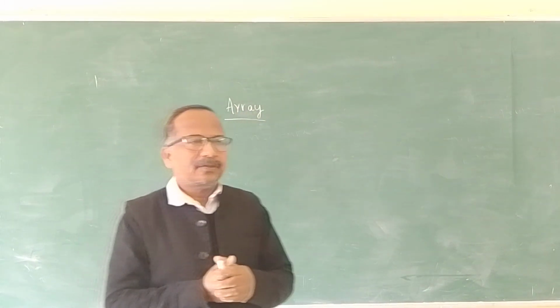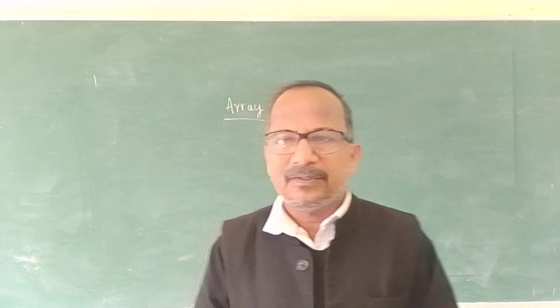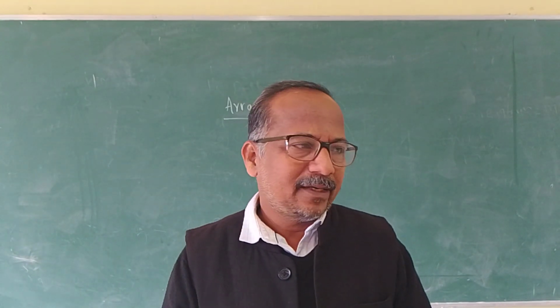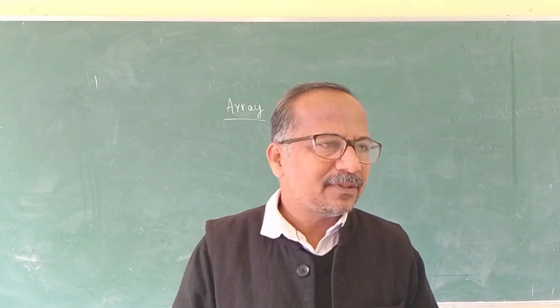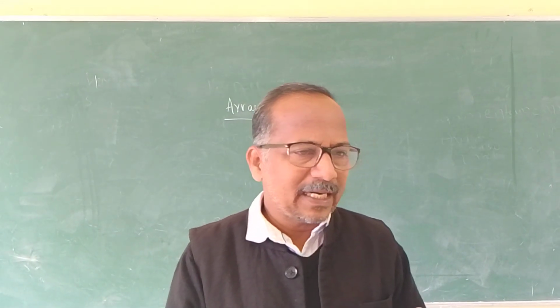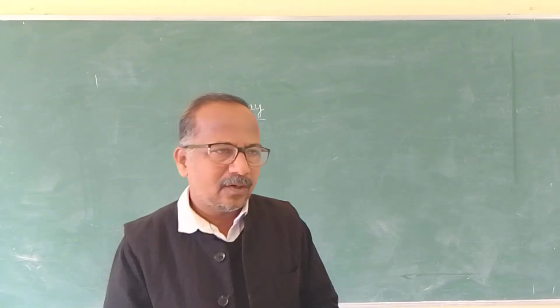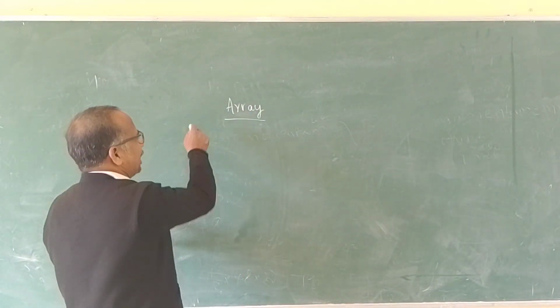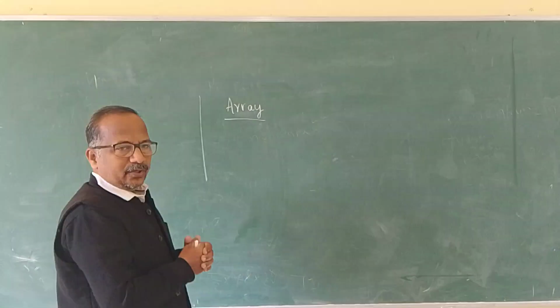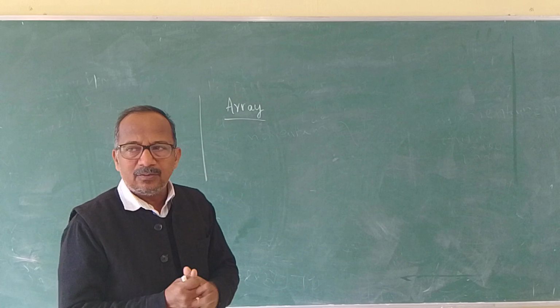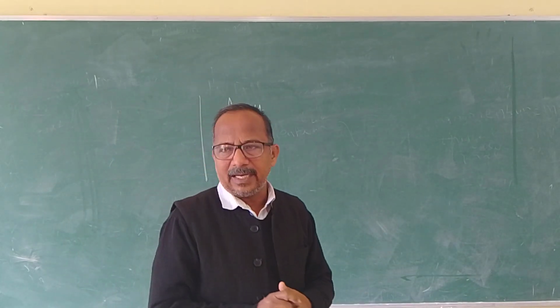Already we have discussed the simple data structures, the simple data types. What are the simple data types? The simple data types are int, float, double, character, void. These are the simple data types we have already discussed. Now we will learn a new data structure, or new data type, that is called the array.